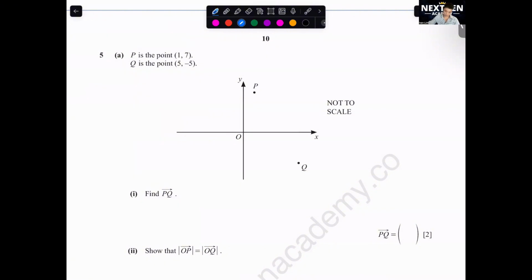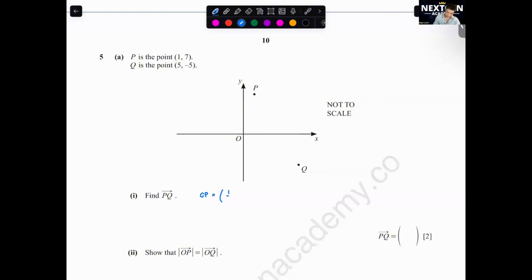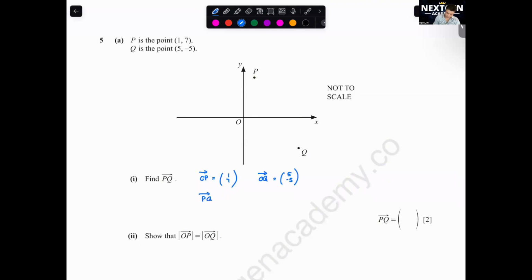Find PQ. What is PQ? We've got OP, we've got OQ. OP is (1, 7), OQ is equal to (5, -5). PQ will be OQ minus OP. (5, -5) minus (1, 7). You will get here (4, -12).